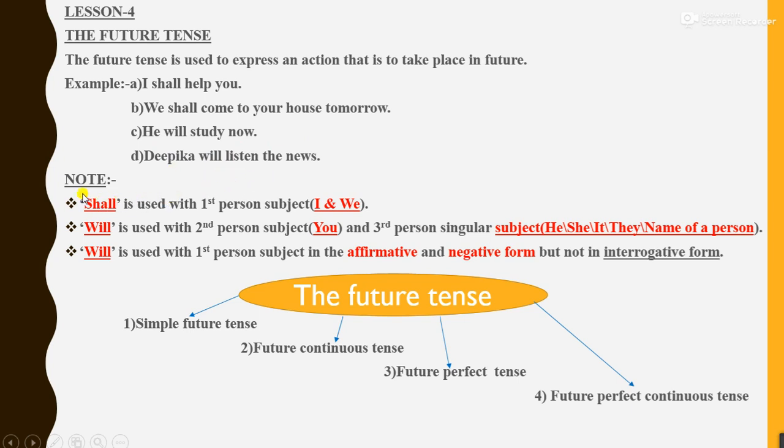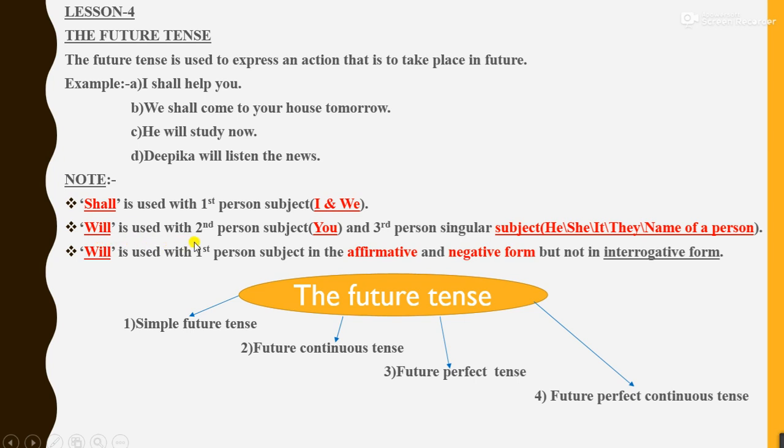Some key points. Point 1. Shall is used with first person subject. And what are those first person subjects? I and we. So, with the subject like I and we we can use the verb shall. Second, will.